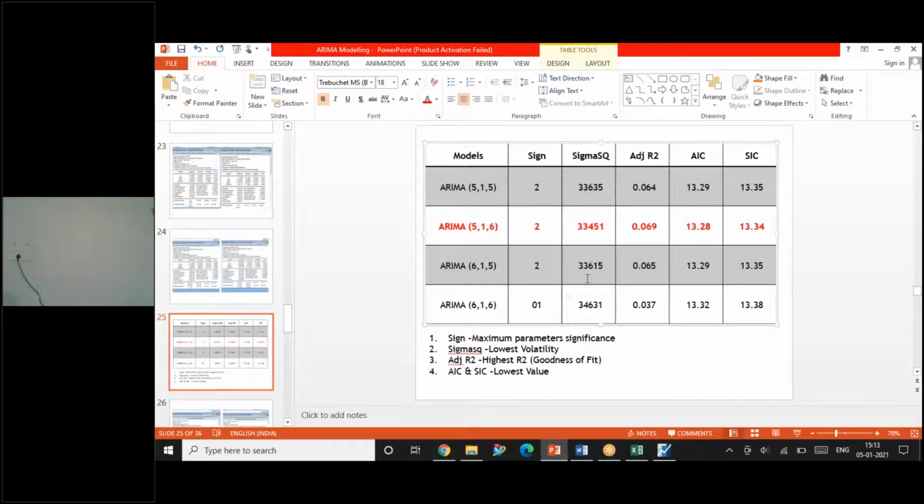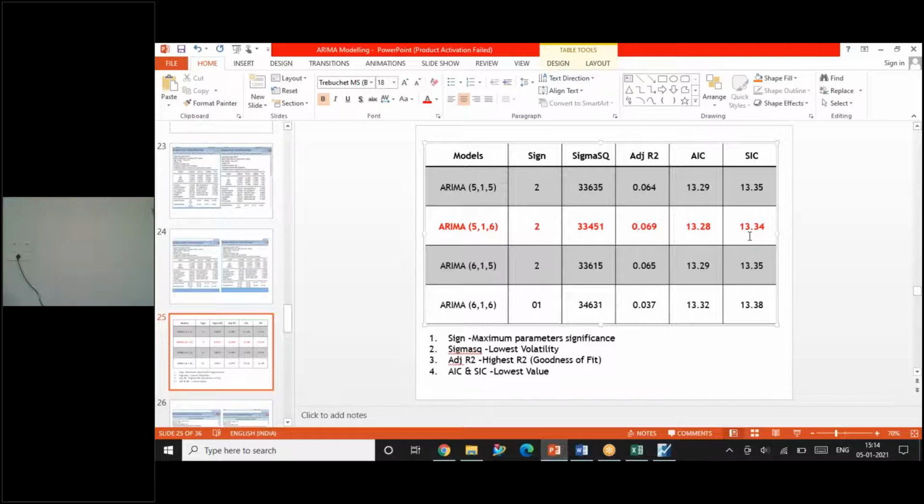You can ask me, 32,000 and 33,000 itself is high. Yes, but when I compare the three models, whichever model has got the lowest sigma square value, that model we have to consider. If I look at the data, this model ARIMA 5,1,6 has a lower sigma square value, and the R square value has to be taken into consideration. Here R square should always be higher. Adjusted R square, for whichever model it is high, that model is considered.